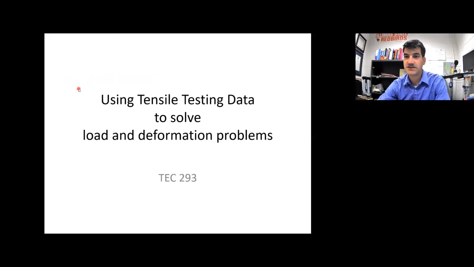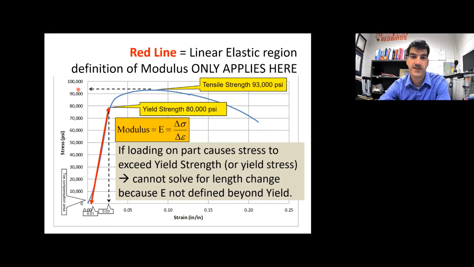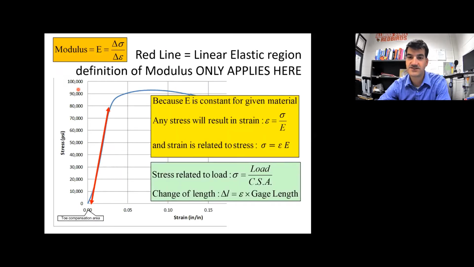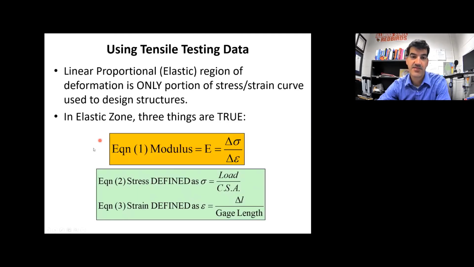All right, let's get started and solve some tensile testing calculation problems. These first few slides are not really that important. Basically, what I want to say in these slides is that you've got three equations that we're going to manipulate. You've got the equation for stress. Stress equals force divided by area. The second equation you've got is strain. Strain equals the change in length divided by the original length.